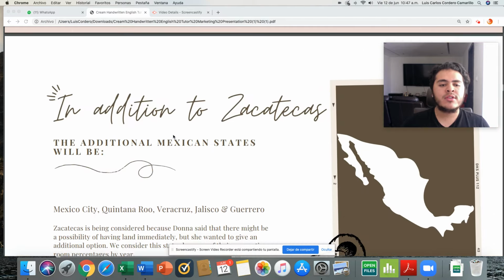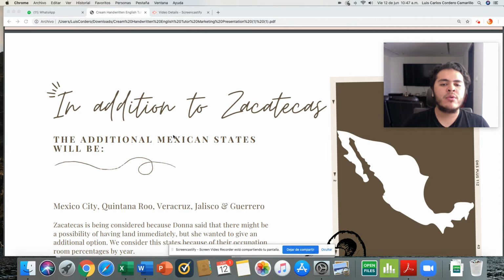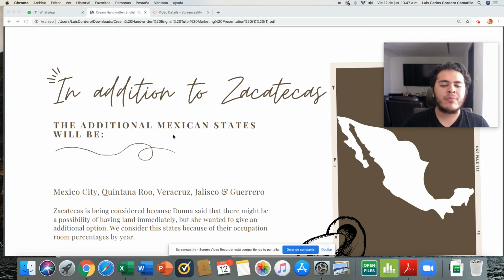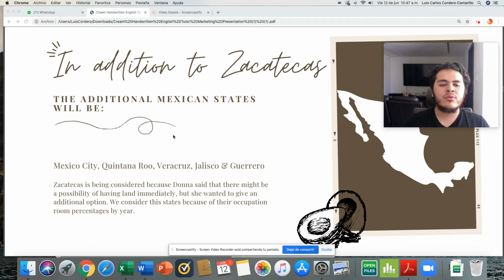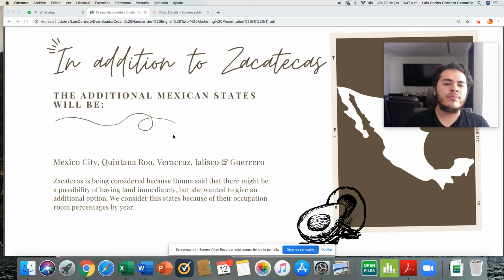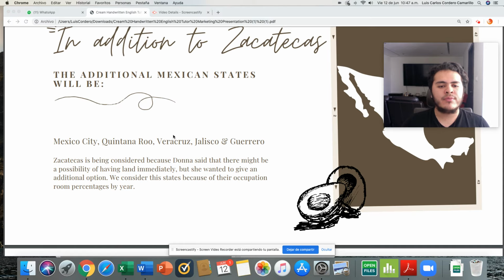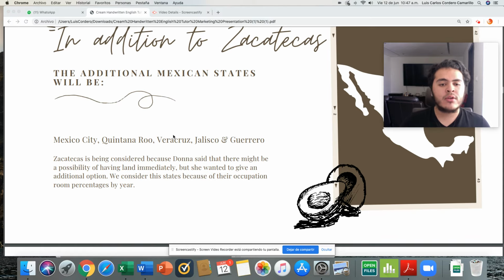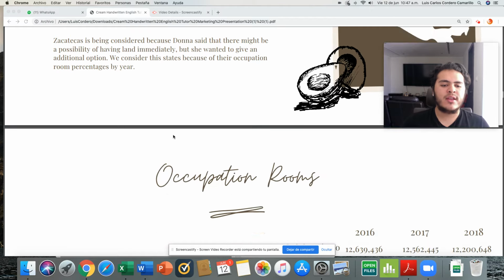Here, they want to build a new hotel. We were asked to compare the Mexico states, so we can recommend to the hotel company the best option to build a new hotel. We consider these states because of their occupation room percentage by year. We use 5 states: Mexico City, Quintana Roo, Veracruz, Jalisco, and Guerrero, in addition to Zacatecas.